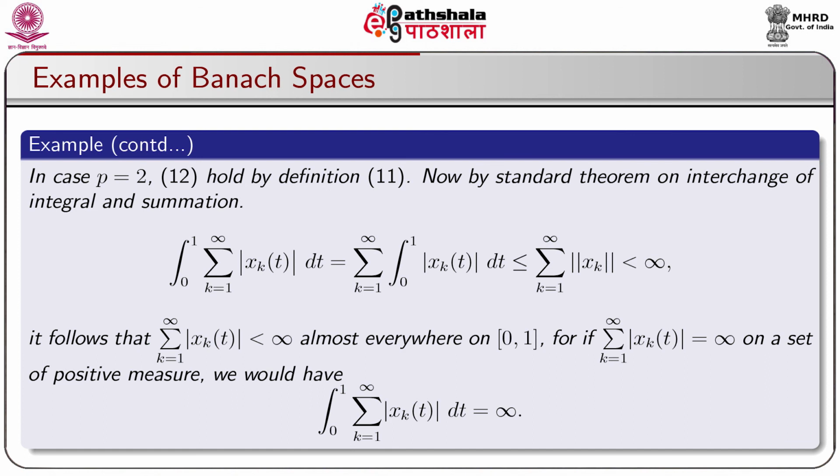It follows that sigma k equal to 1 to infinity modulus of xk(t) is strictly less than positive infinity almost everywhere on 0 1. For if sigma k equal to 1 to infinity modulus of xk(t) is equal to infinity on a set of positive measure, we would have integration 0 to 1 sigma k equal to 1 to infinity modulus of xk(t) dt equal to plus infinity.